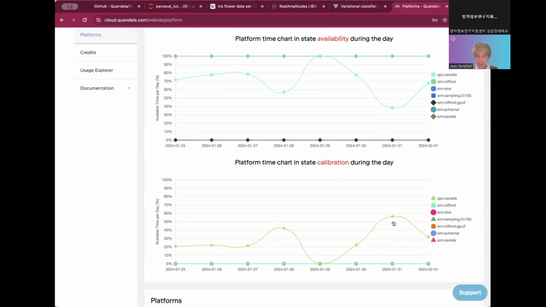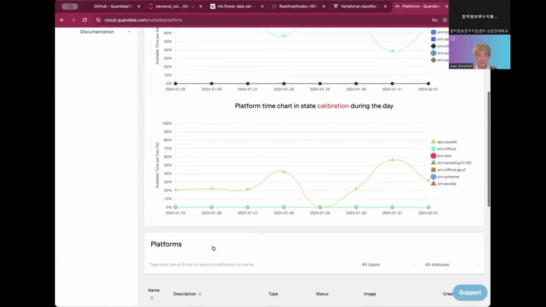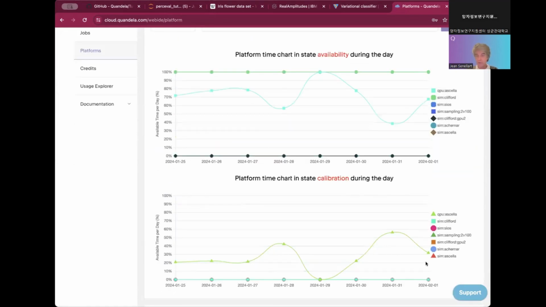So you see that especially yesterday we had 56.3% of the time in calibration, so manual calibration. Normally in a normal day there is automatic calibration that is running about 20% of the time, just to make sure that the platform is at the highest level of availability. And of course, the simulators don't have any maintenance because simulators don't need any maintenance.